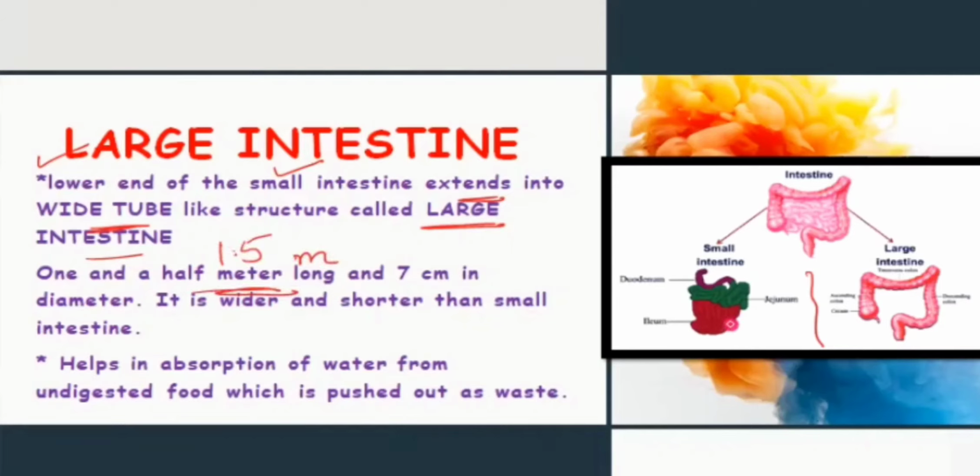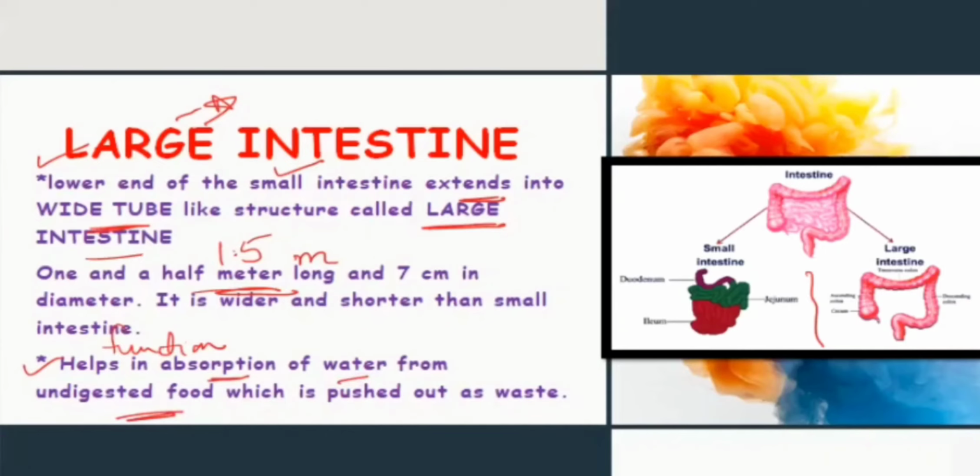As the small intestine is highly coiled, that's why the name small is given. Whereas the large intestine is wider in size, so that's why the name large intestine is given. So what is the basic function of the large intestine? It carries the undigested food. Along with that, it is also helpful in absorbing water from the undigested food waste.